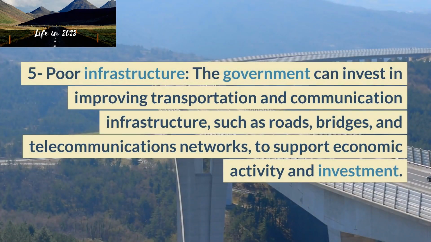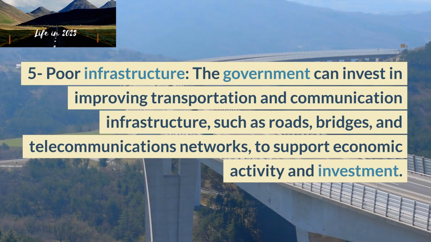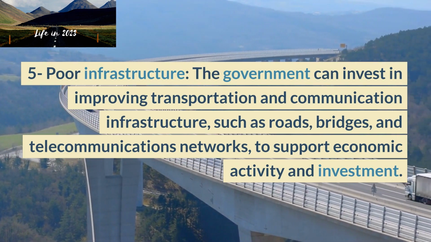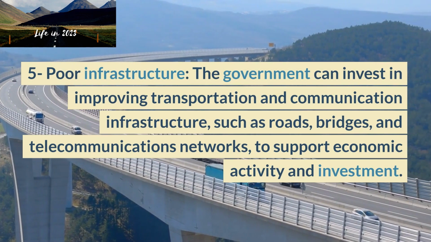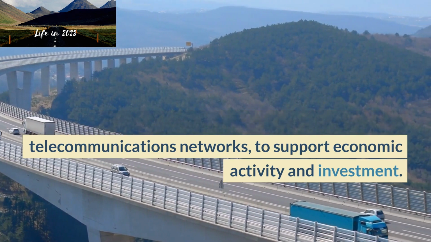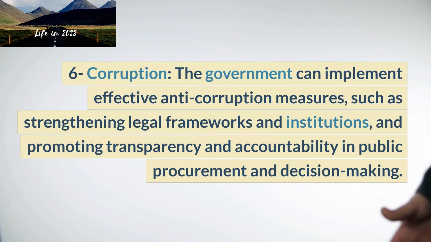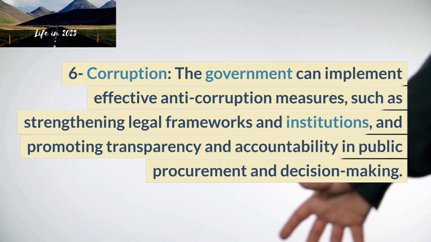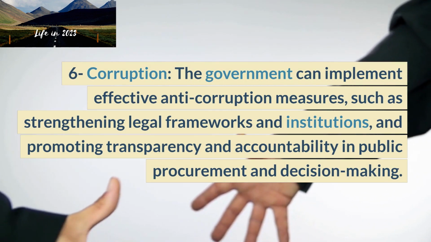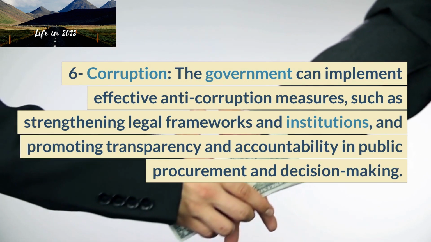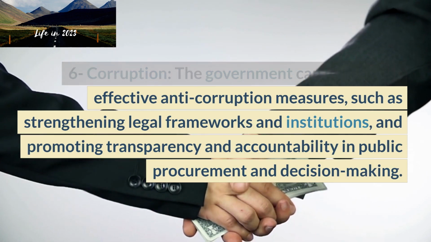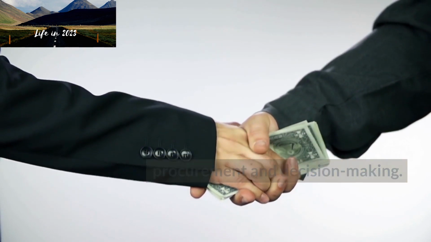5. Core infrastructure. The government can invest in improving transportation and communication infrastructure, such as roads, bridges, and telecommunications networks, to support economic activity and investment. 6. Corruption. The government can implement effective anti-corruption measures, such as strengthening legal frameworks and institutions, and promoting transparency and accountability in public procurement and decision-making.